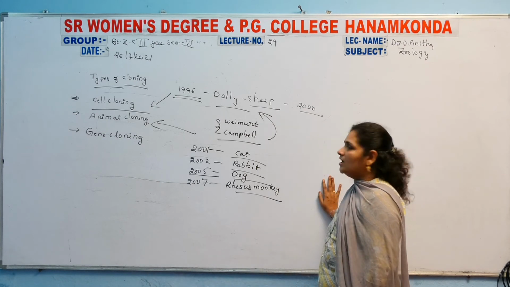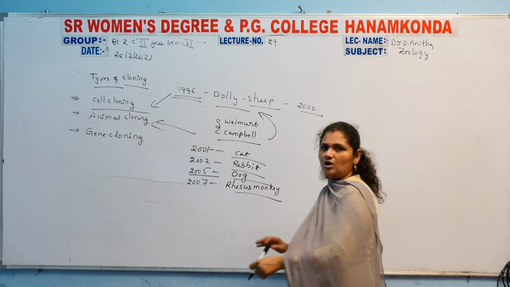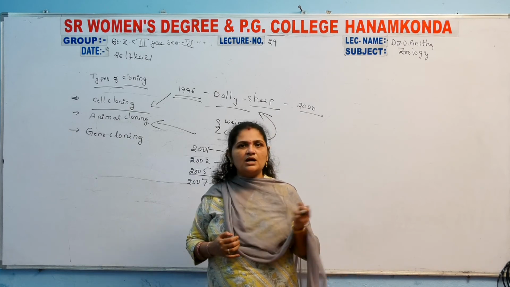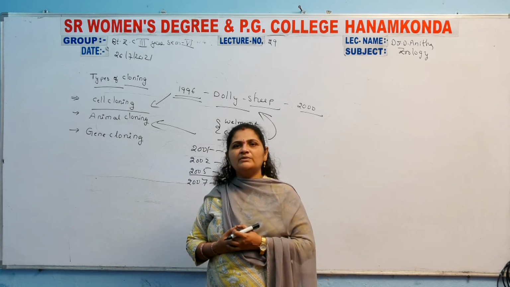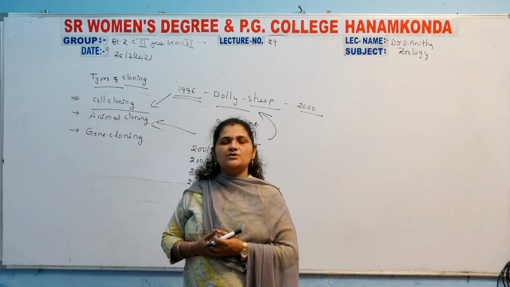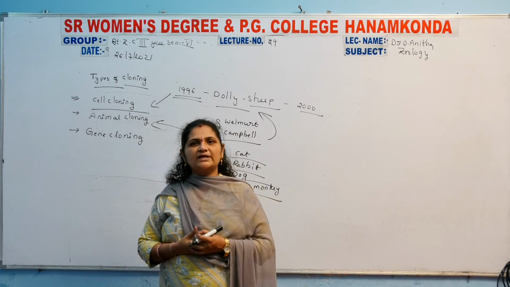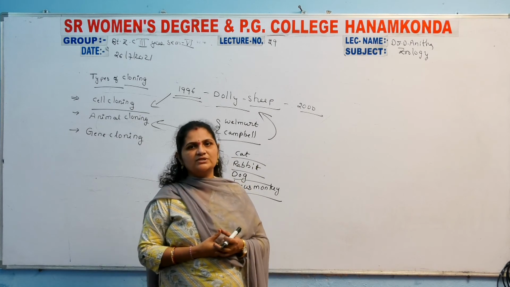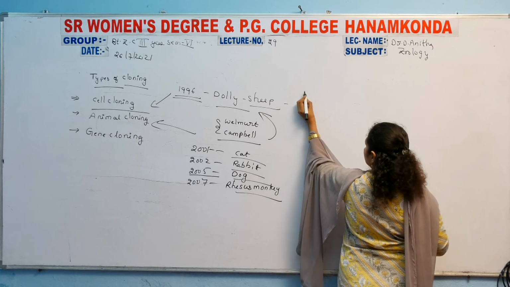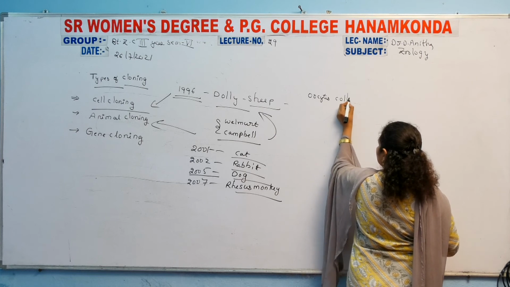And how was Dolly formed from the cell cloning mechanism? How was it produced? Mammary epithelial cells were collected from a mammary epithelial cell line. First, by the scientists, the oocytes are collected.